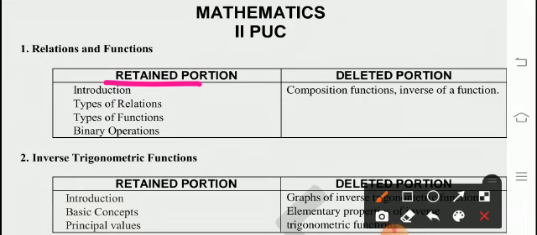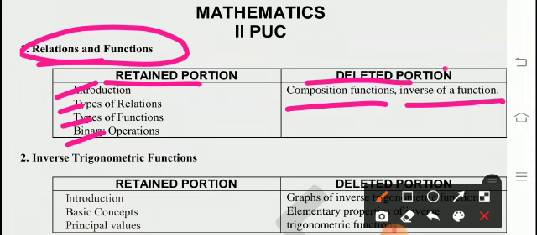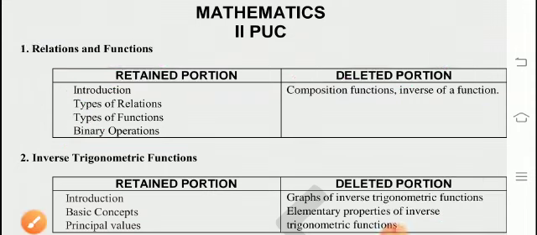Chapter-wise, first chapter, relations and functions. In that, introduction, types of relation, types of function, and basic binary operations are retained. The deleted portion is composition of functions and inverse of a function. So don't read this part from this chapter.